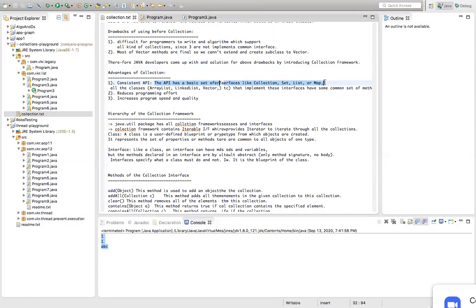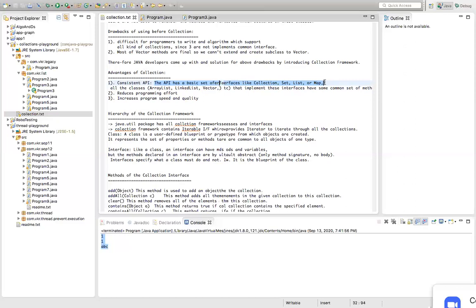Inside the list interface, whatever classes are there, we have ArrayList, LinkedList, Vector also a subclass of the list interface, and Stack also a subclass of the list interface. All the subclasses of the list interface have common functions: a common add method, common remove method, common read method. That we can see in the next programs.